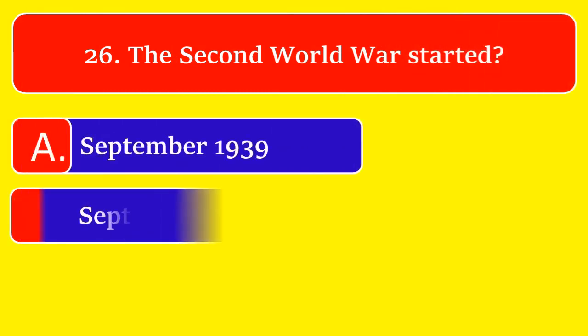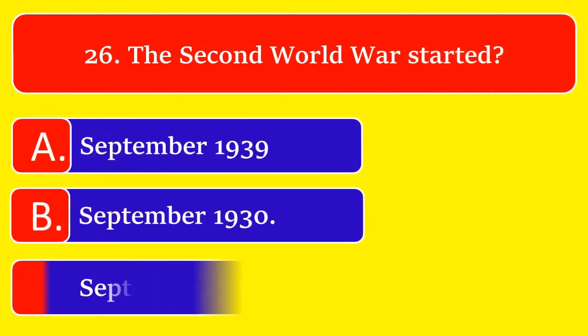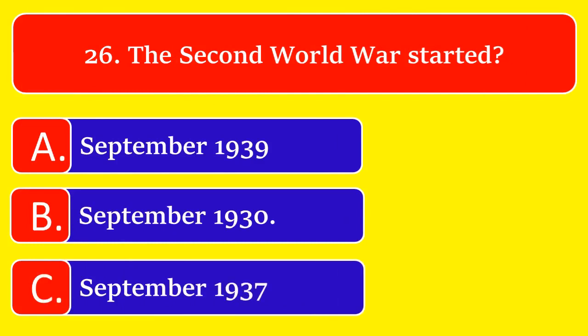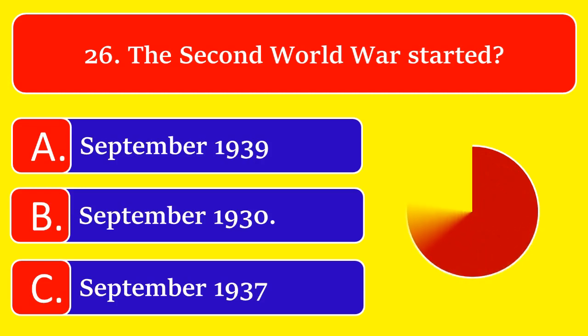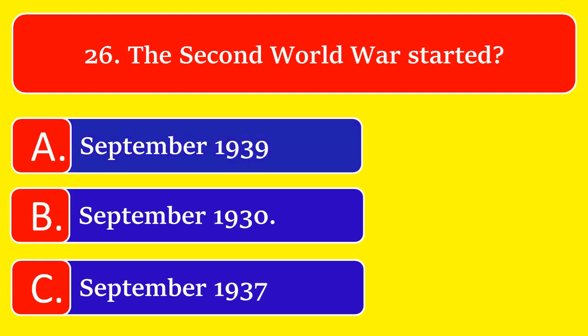The Second World War started. Option A, September 1939. Option B, September 1930. Or option C, September 1937. The great answer is option A, September 1939.